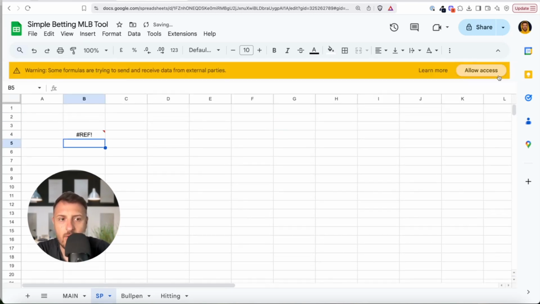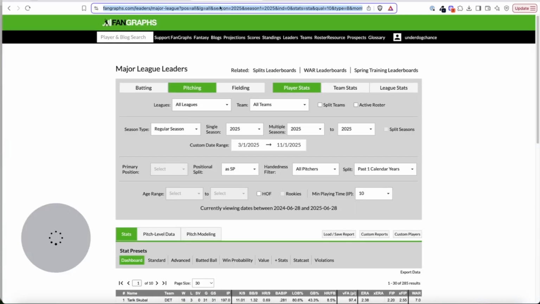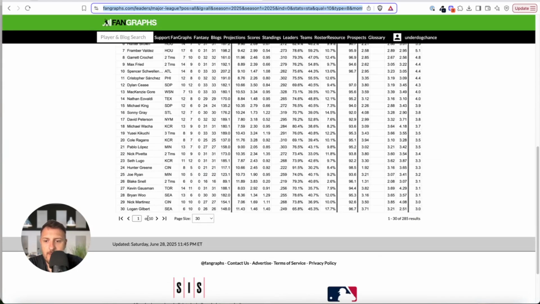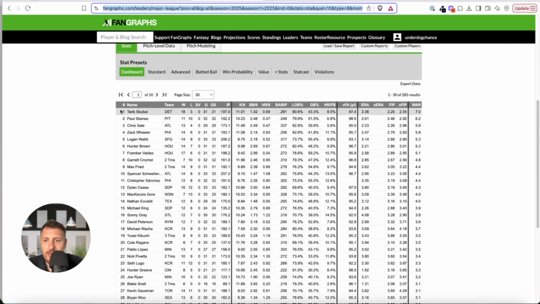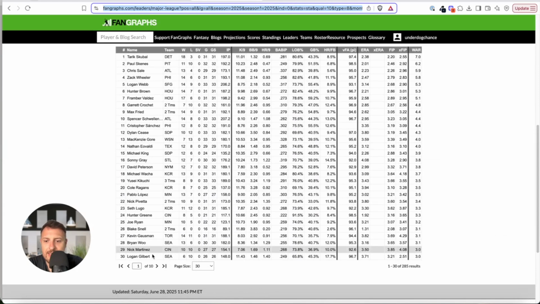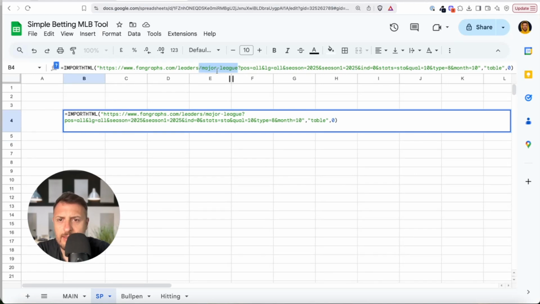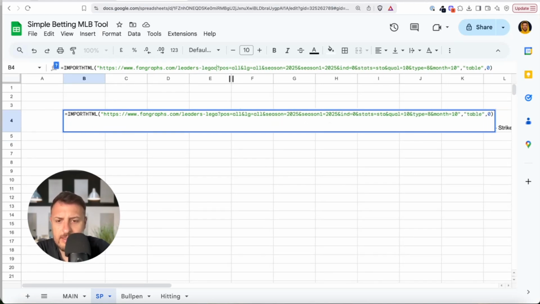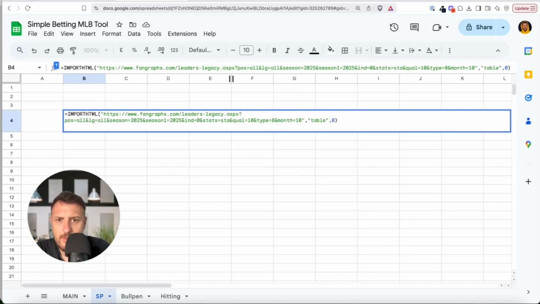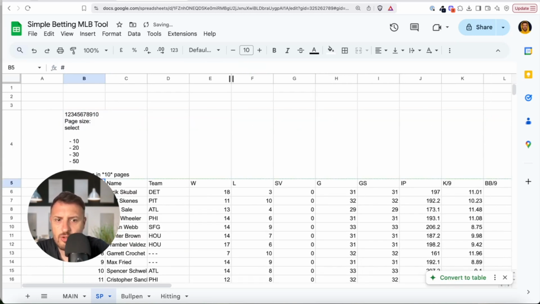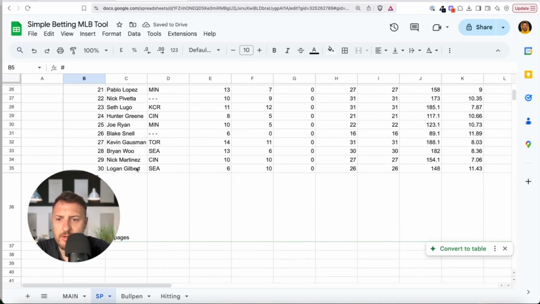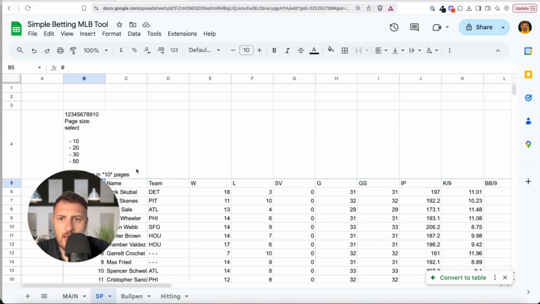Right now just click allow access, and I will go back here, because you see we have more pages, right? If I use only this, it will show me only this, but I want all the numbers to be shown. So the first thing I will do is delete this and type legacy dot aspx. I think this should work. As you see, right now I have the first 30, but I need to expand this.